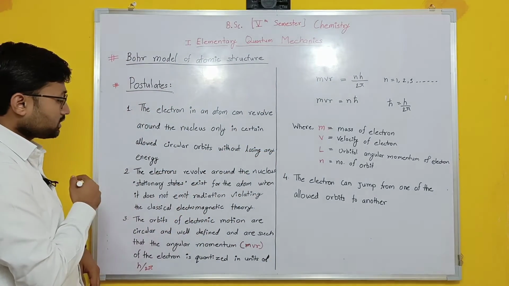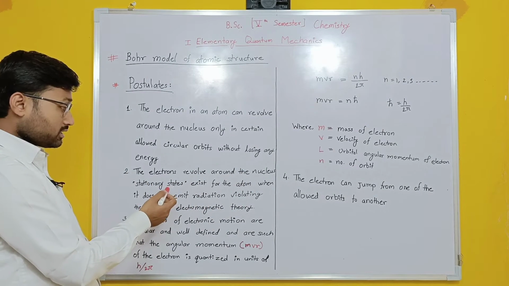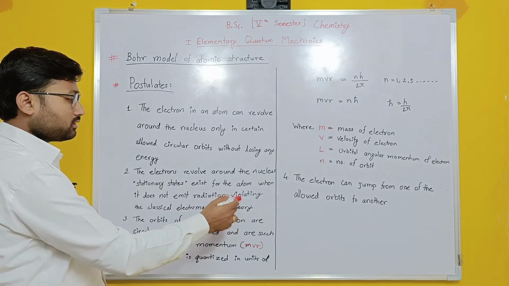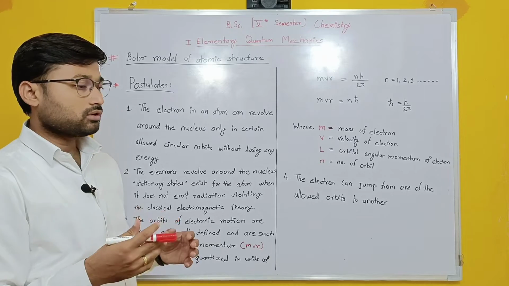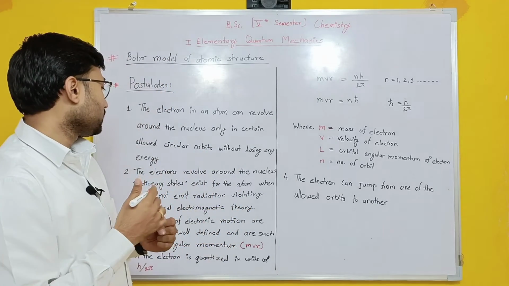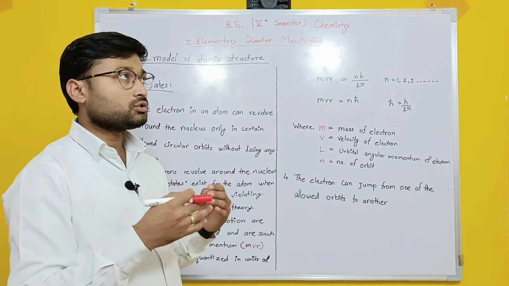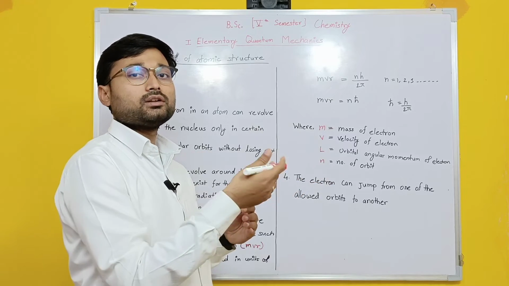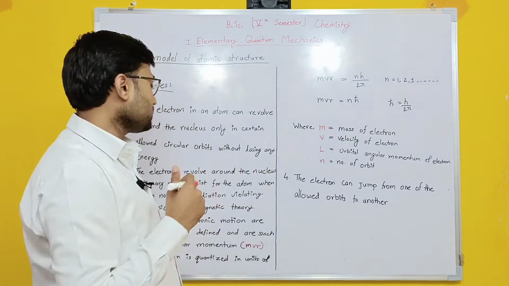The second postulate says that the electron revolving around the nucleus is in what we call a stationary state. It exists for the atom when it does not emit radiation, violating the classical electromagnetic theory. So the revolving condition or path we call a stationary state. That only exists for the atom when there is no radiation going inside or coming outside from the atom. Only under that condition does it maintain the stationary state.